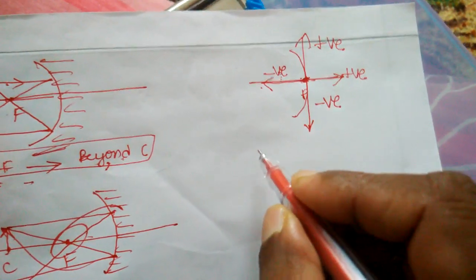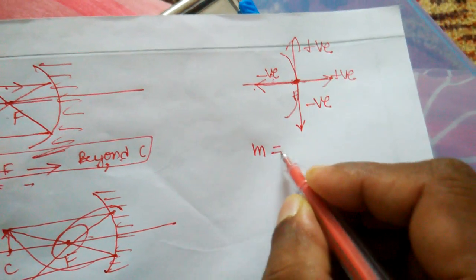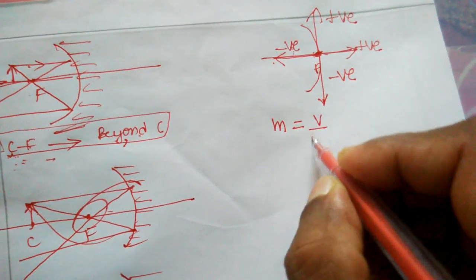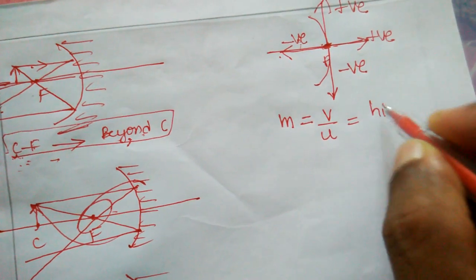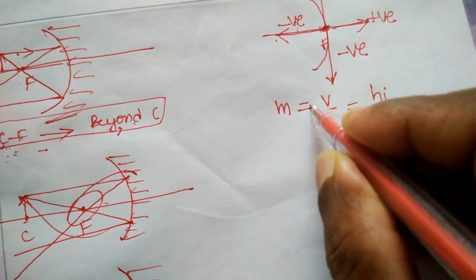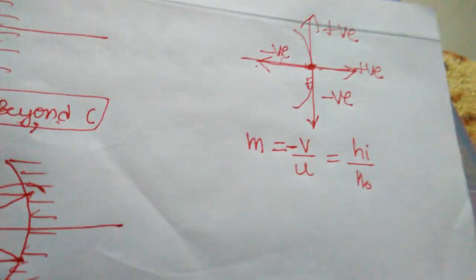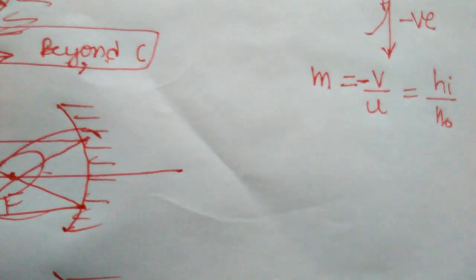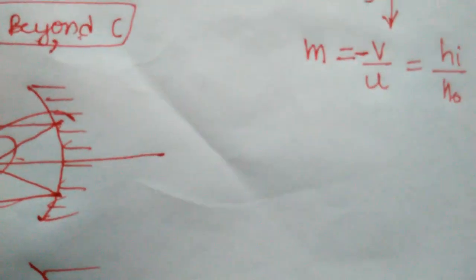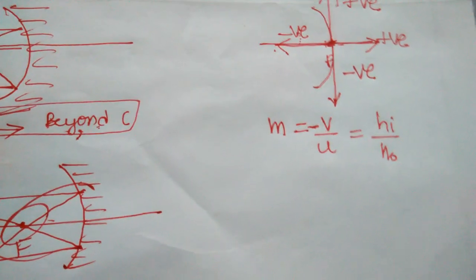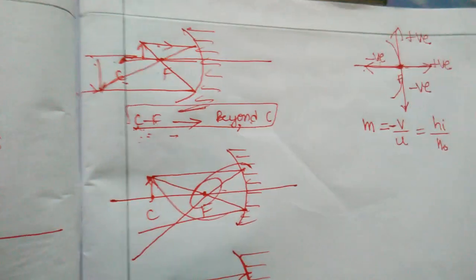so here one more thing is that magnification can be measured as v by u, or height of the image by height of the object. Here the negative symbol is there. So mostly questions will come like this. When the object is placed at a certain distance, what is the magnification, or is the image inverted or erect, or similar types of questions will come to you. So I will explain all this in the assignment questions. Okay, we will go for the next topic.